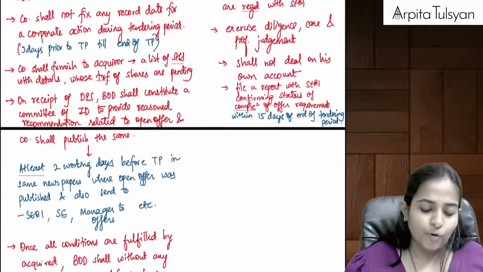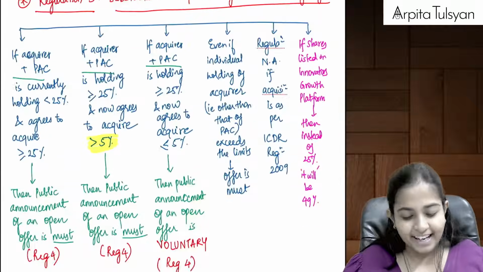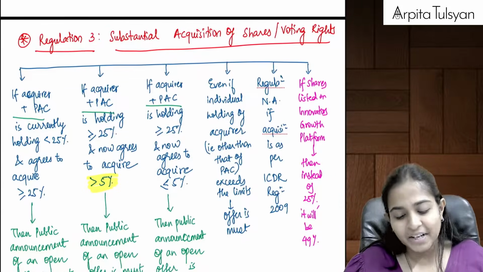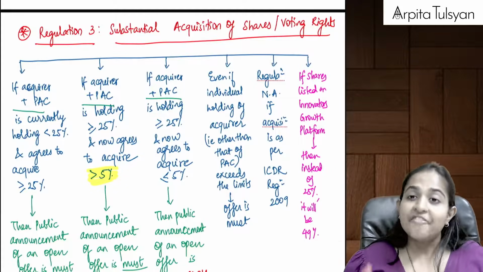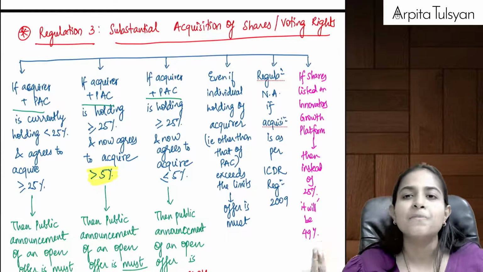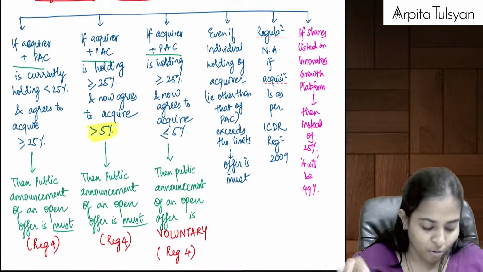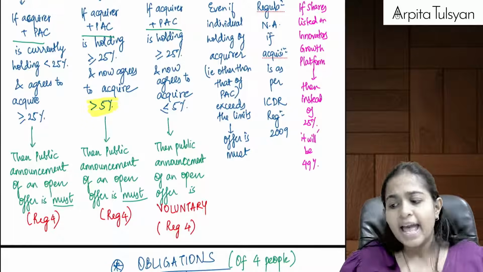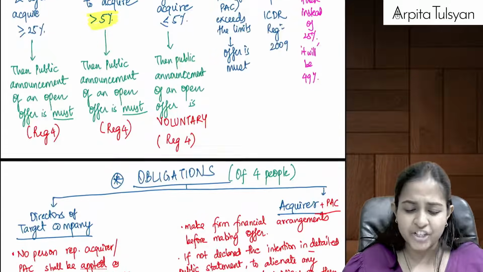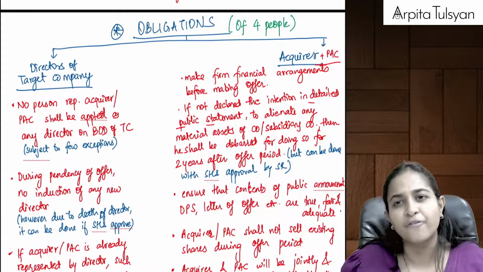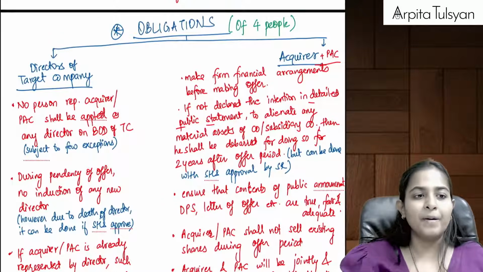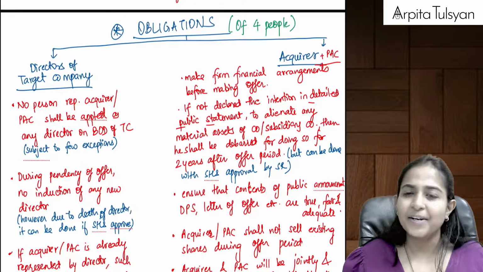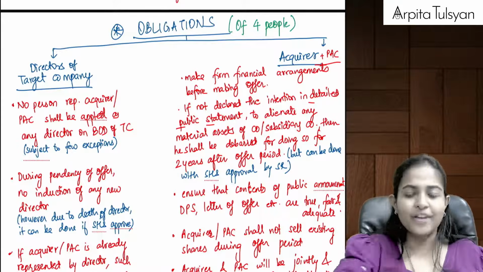Yes. So this was all about your SAST regulations. The most important thing here was the concept. And another important thing was when is public announcement of open offer mandatory and when is it voluntary, which we studied in regulations 3 and 4 combined. And after that it was totally procedural, obligations and disclosure. This you can just read one time before your exams. I hope it was manageable, and in roughly half an hour we were able to complete these SAST regulations. Do let me know if you have understood this.